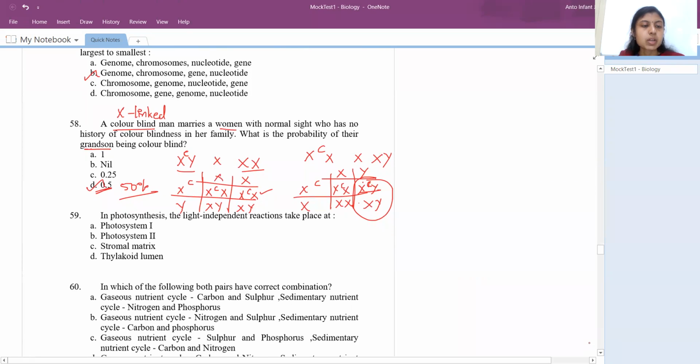Okay, right. So 59th question, in photosynthesis, the light independent reaction, which means they're mentioning the dark reaction or Calvin cycle here. It takes place at the stroma or stromal matrix.